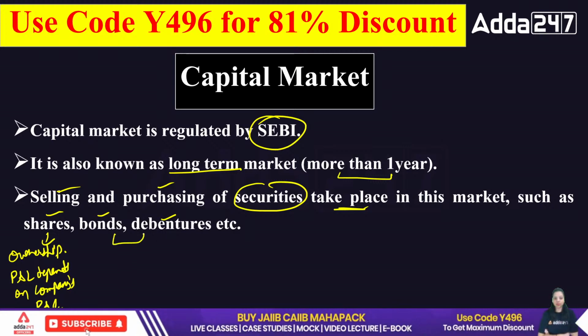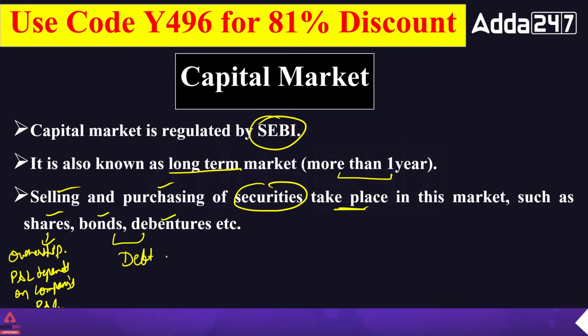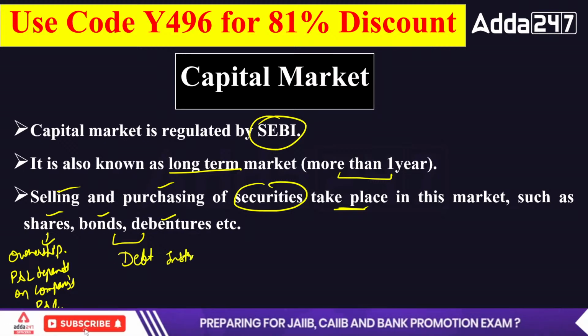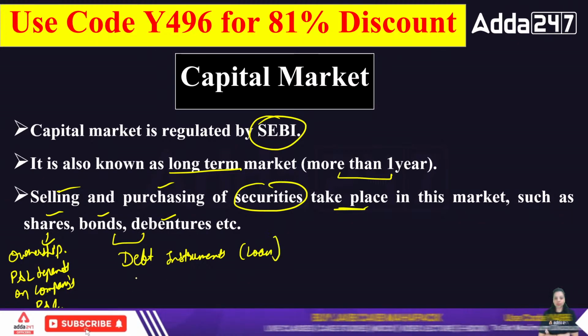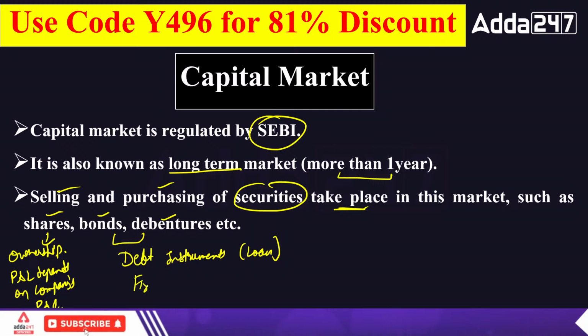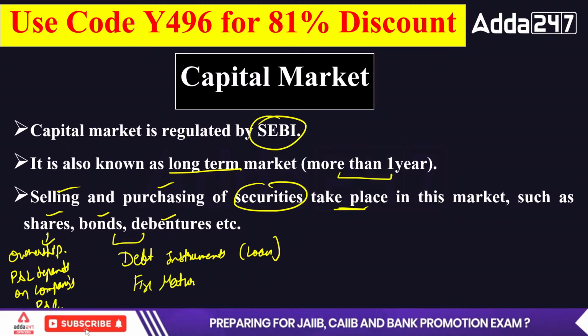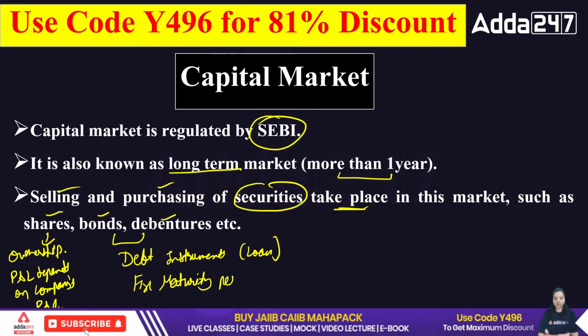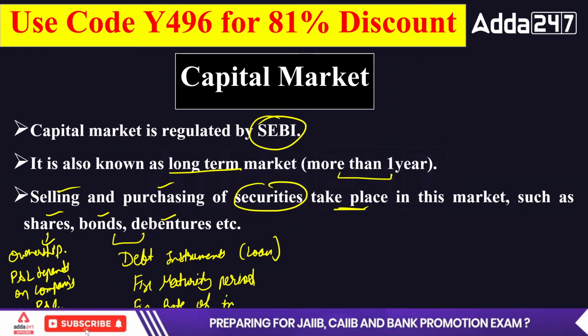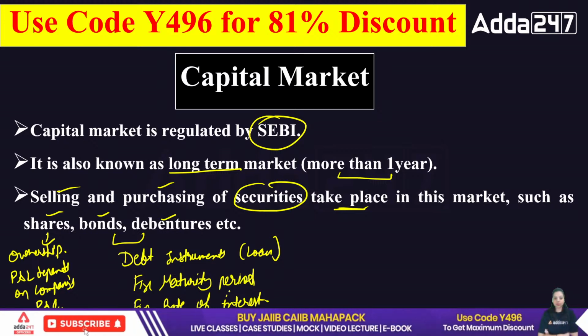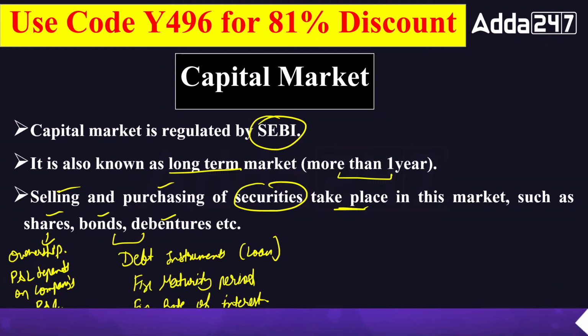Now bonds and debentures both are debt instruments, loan instruments. It means there will be a fixed maturity period after which the company has to return the money of the public, and also there will be a fixed rate of interest. So after a fixed maturity period with a fixed rate of interest, the company has to return the money, that's the bonds and debentures. Okay, and this is the capital market.